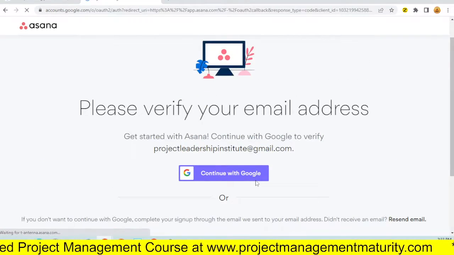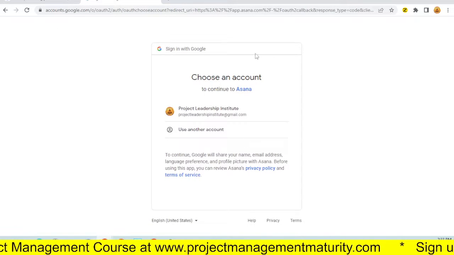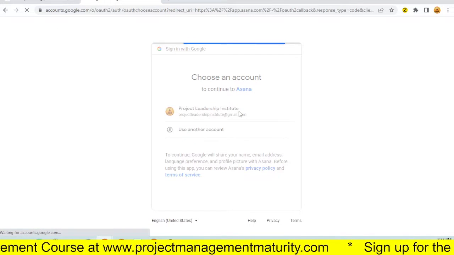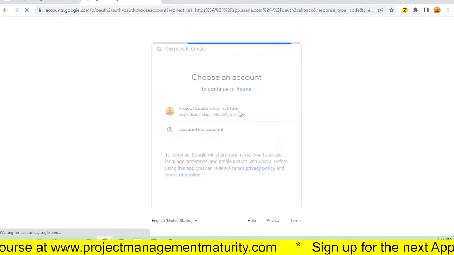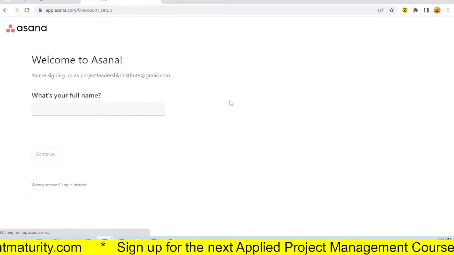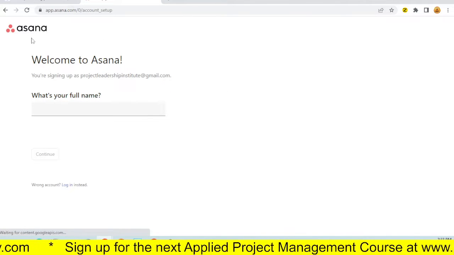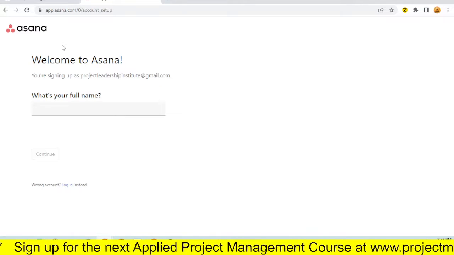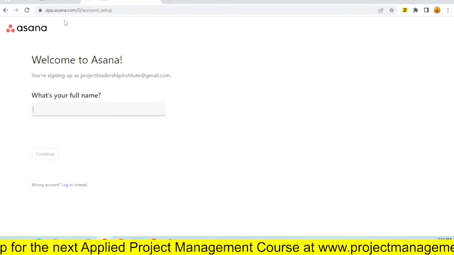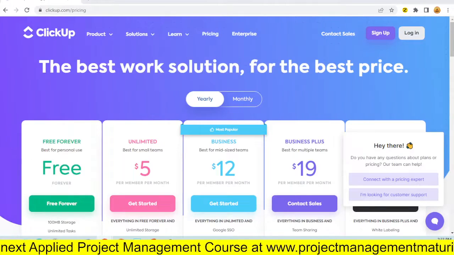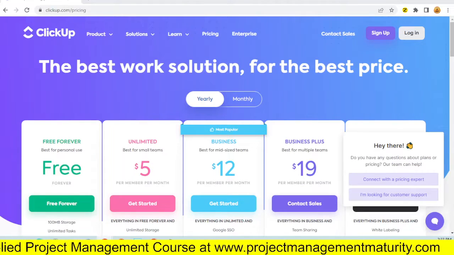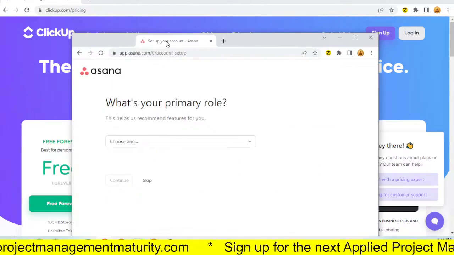Well, let's go ahead with Google. Let's do it. So I'm going in with my Google account. And it wants me to fill in all of this information. What is your full name? Yada, yada. Let's put all that in. Okay, put in all that information.